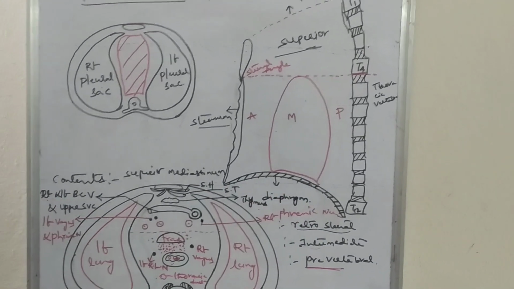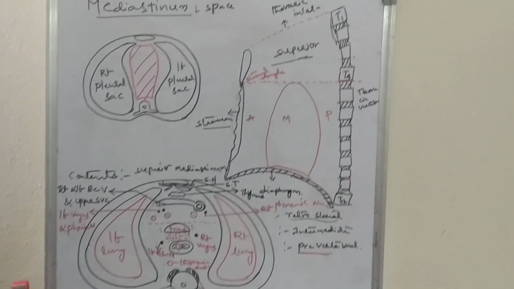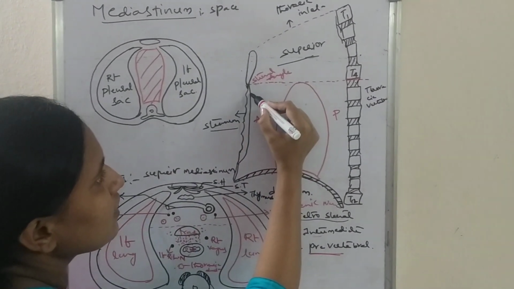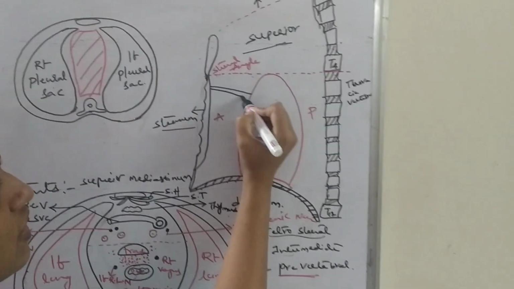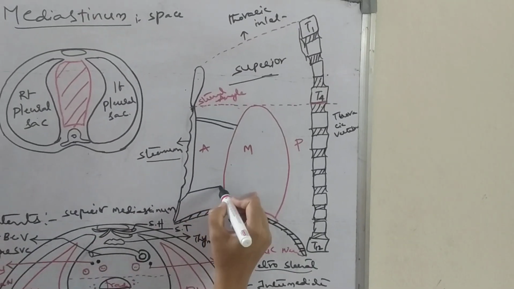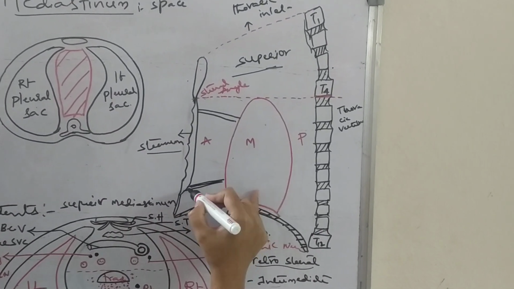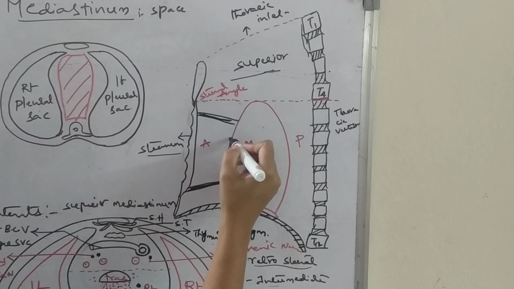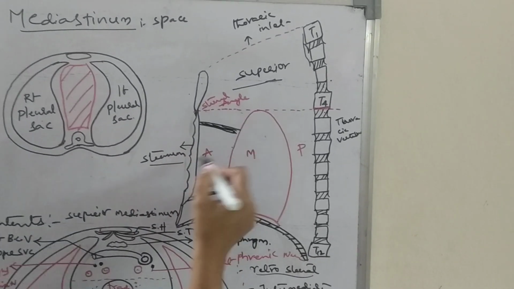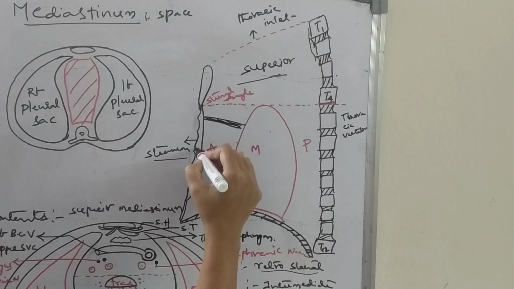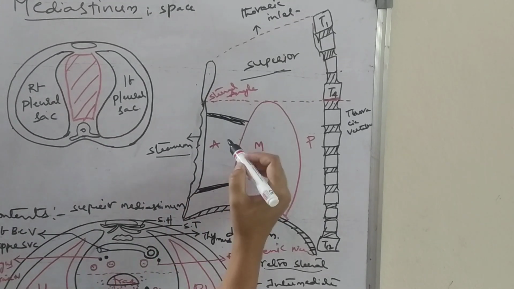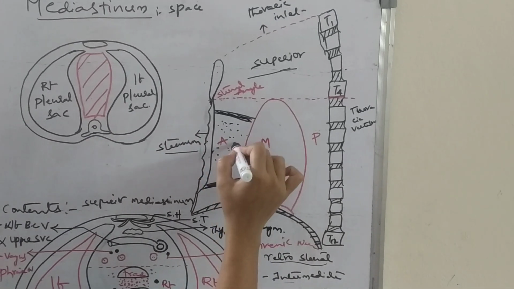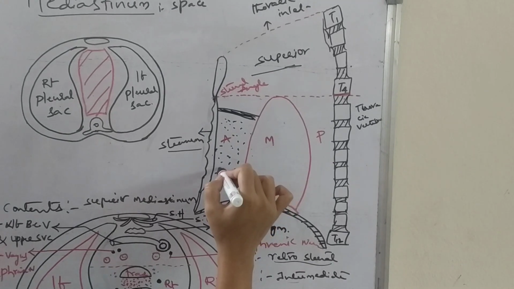What are the contents of this anterior mediastinum? The contents are the superior and inferior sternopericardial ligaments. Then we will have the loose areolar connective tissue.